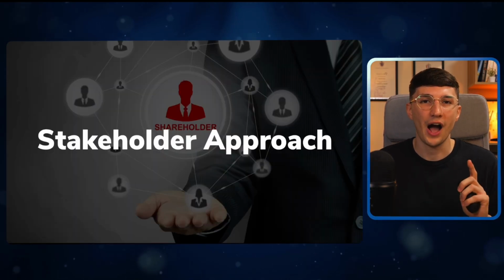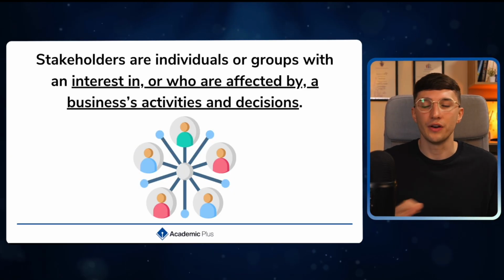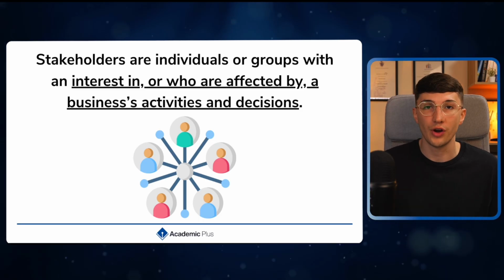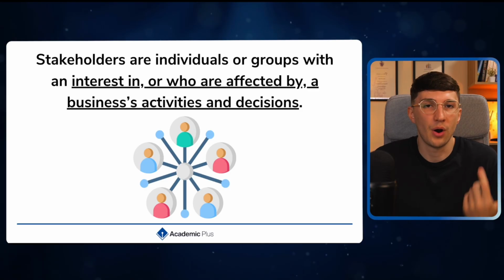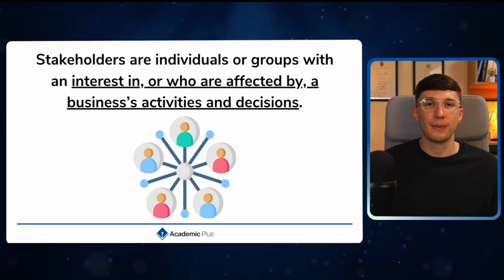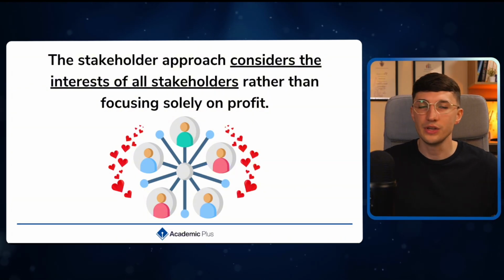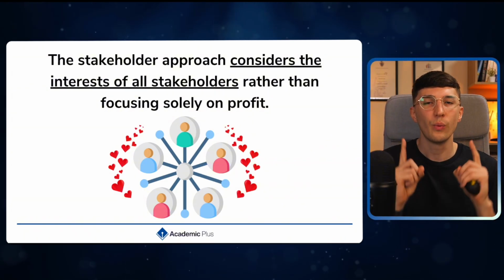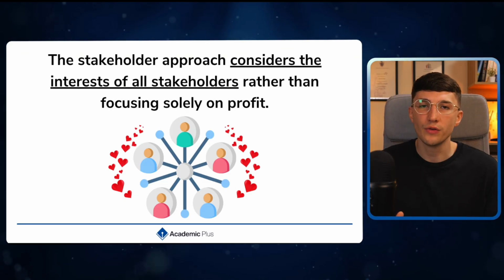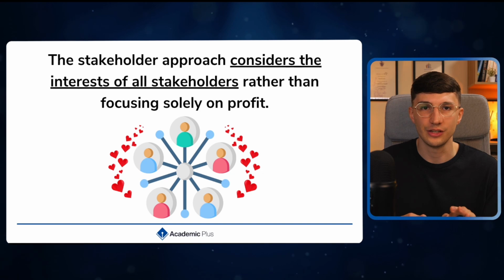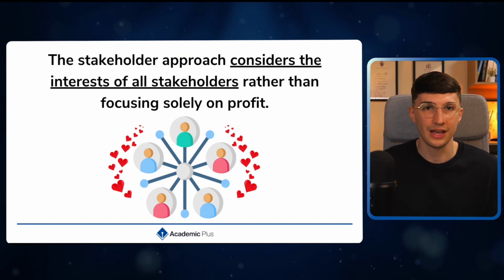But then we've got our stakeholder approach. Now remember, a stakeholder is anyone, an individual or group or an organisation that has a level of interest in a business or is impacted by their decisions. So when I think about stakeholders, we've got our internal stakeholders or external stakeholders, your employees, the local community. Now, when I think of the stakeholder approach, we are trying to prioritise all of our stakeholders when we are making our decisions, not just the shareholders, even though shareholders are an example of a stakeholder group.